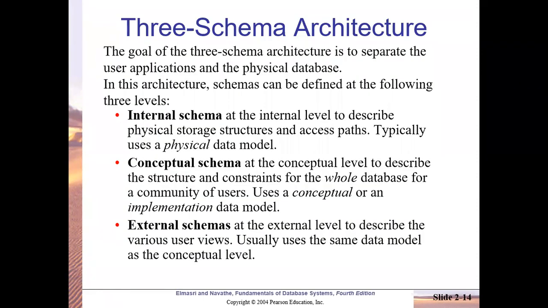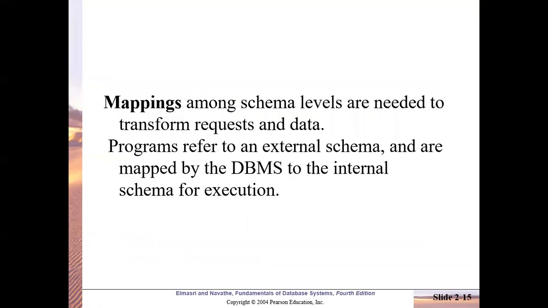Then comes external schema to describe various user views. Here, this schema should be attractive and more user friendly as the user group may not be technically well versed. Now, when all these 3 levels of schema are defined, there should be some translation between these schemas.